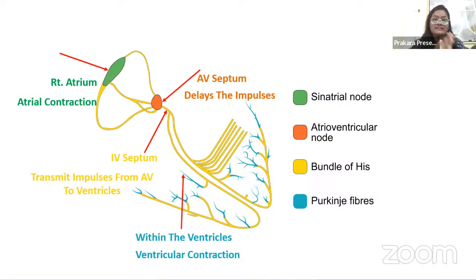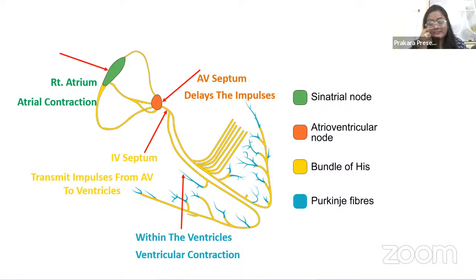See, in the conduction system, we have clearly seen that the SA node is the structure which generates the impulse, right? So let's say a patient is having arrhythmia, but the SA node is the only structure which is generating the impulses, then it is called normotropic arrhythmia. And there is one more patient. This patient is also having arrhythmias, but the structure that is actually generating the impulse is not the SA node. It is some other structure in your heart.